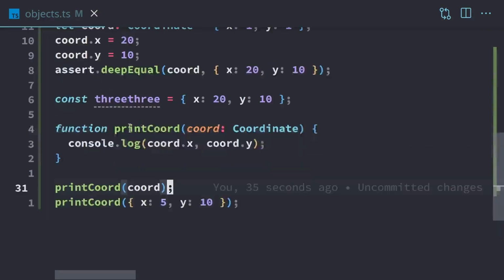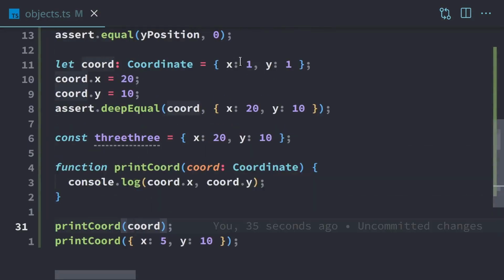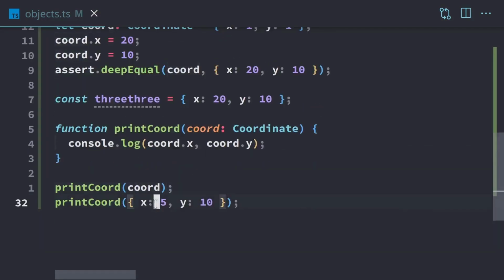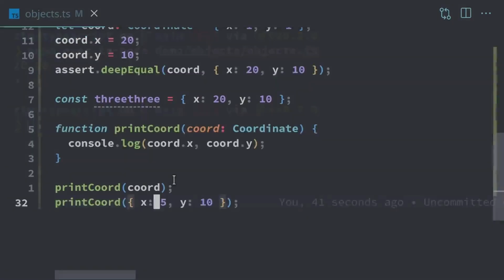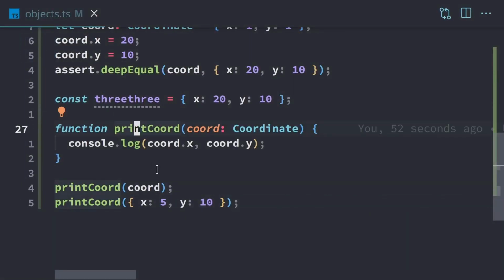So if we run this, we're going to get the coordinates printed out for both our chord up here, which is 20, 10, and we'll also get 5, 10. So we'll just confirm that. So we should get 20, 10 and then 5, 10. So there we go, 20, 10 and then 5, 10. And so we use this printCoord function with two different sets of data, one using a type alias and one just using curly braces.